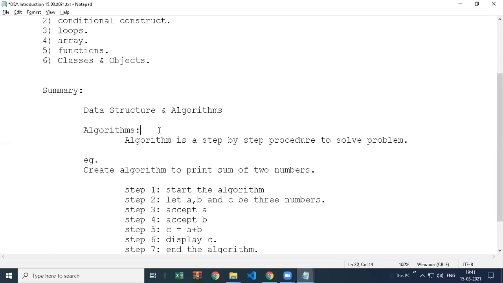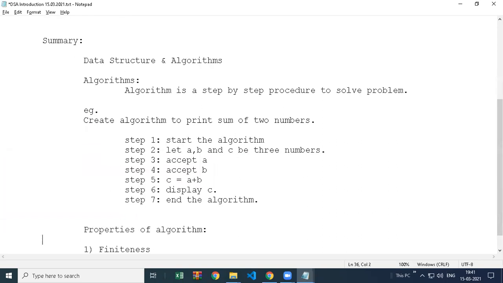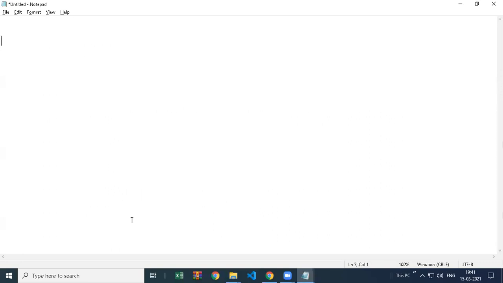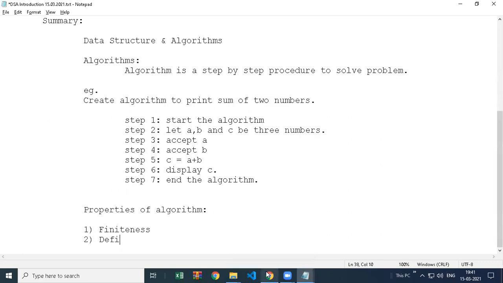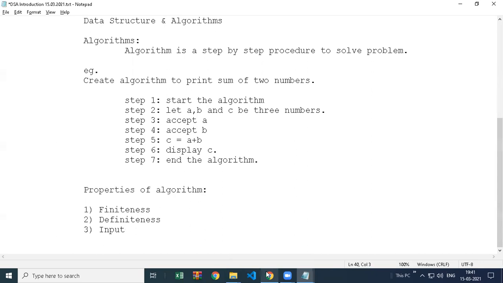Okay, so an algorithm is a step-by-step procedure to solve a problem, and it has some properties: finiteness, definiteness, input, output, and effectiveness.